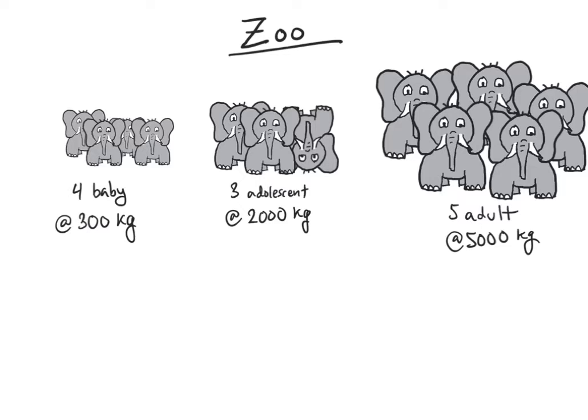The mode is the most common number. And so we have more adults than any other individual kind of elephant. And so the mode average, if you will, is 5,000 kilograms, which is really to say that 5,000 kilograms is the most common mass among the elephants at the zoo. The third common average that we use, in fact, the most common, is the arithmetic mean, or we're just going to call it the mean.